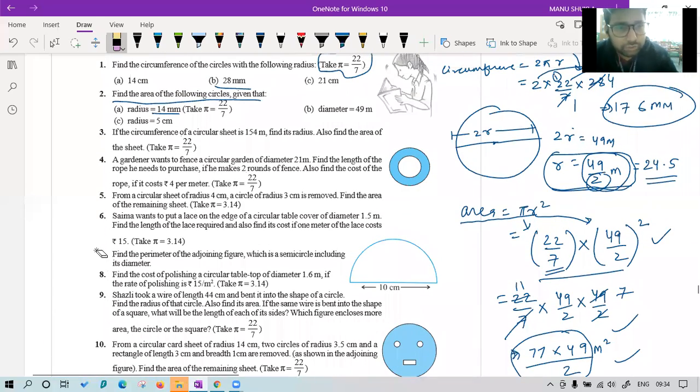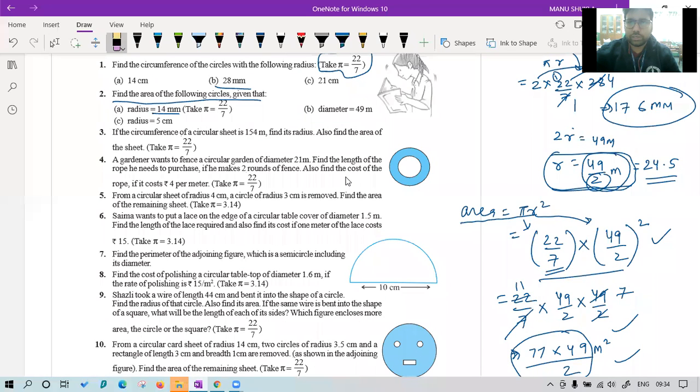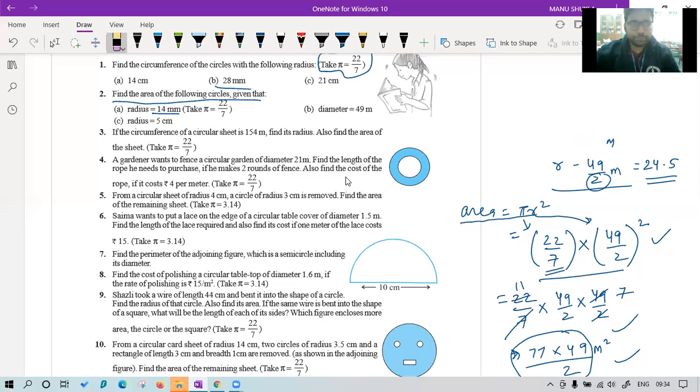Sir, will r be given in every question? It depends on the question. We will see one by one, don't worry. We will discuss different types of questions.